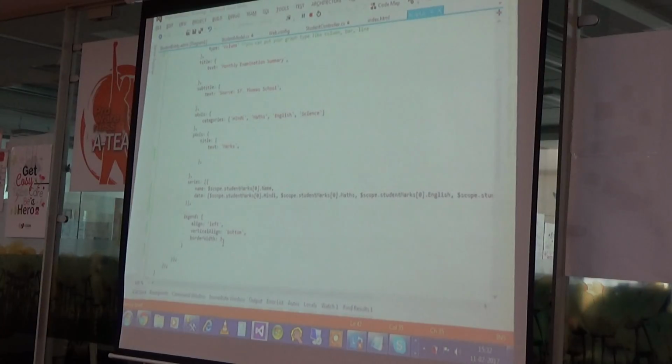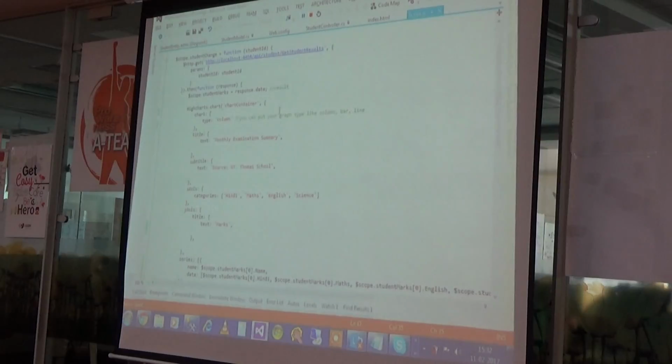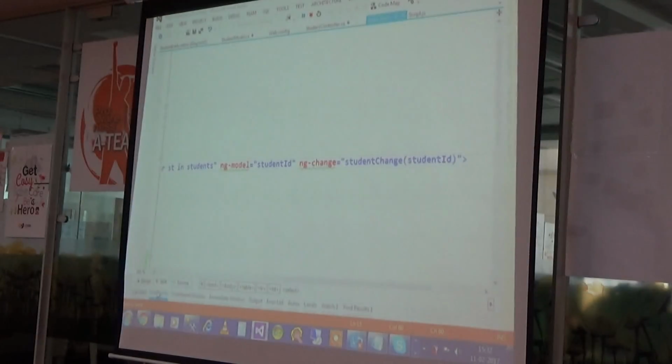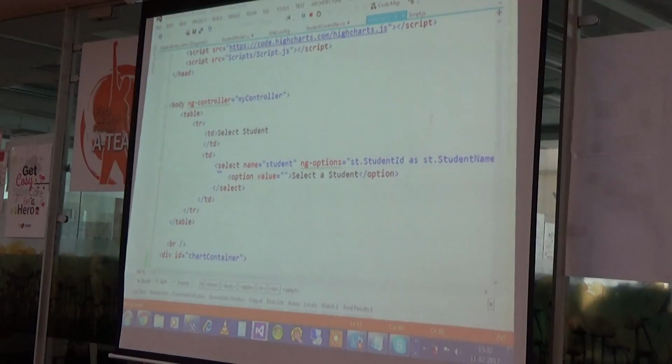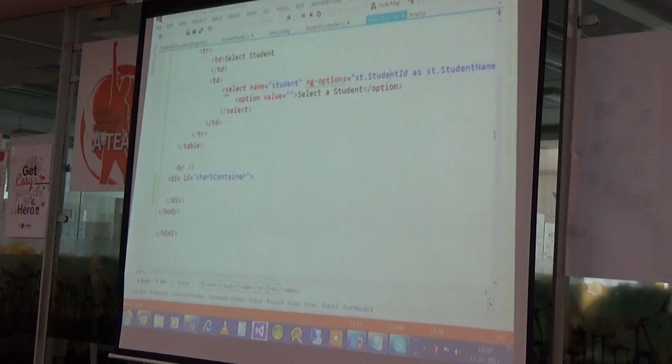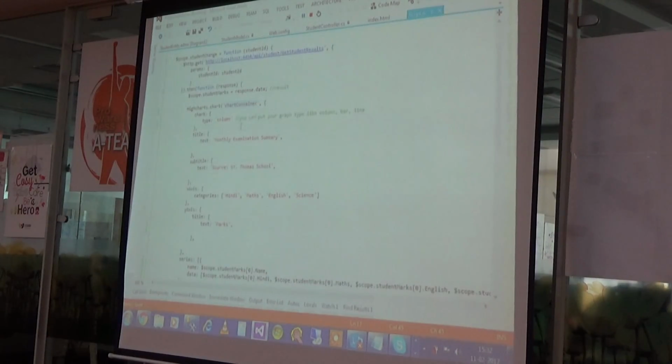So if I'm talking about the summarization of this Highcharts, but before that I want to talk about this chart container, as I told you I will tell you before. So chart container is the kind of thing which I am going to use in index.html. If you see in the index.html, I used here div ID. In this div, I want to show my graph. That's why I have created here one div. And you can see here my this ID and this particular chart ID is same.